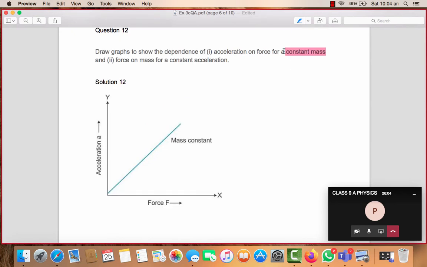When I draw a graph between any two quantities that are directly proportional, the graph will always be a straight line. If you remember, for Ohm's law, I discussed this with you. For the one which obeys Ohm's law, I told you, the graph will be a straight line. The one which does not obey Ohm's law, the graph will be a curve. So force is directly proportional to acceleration. It's a straight line. Okay.